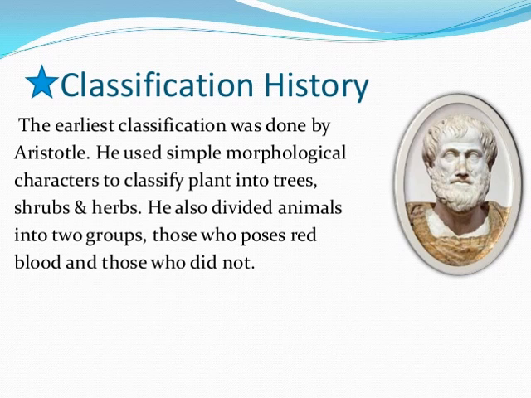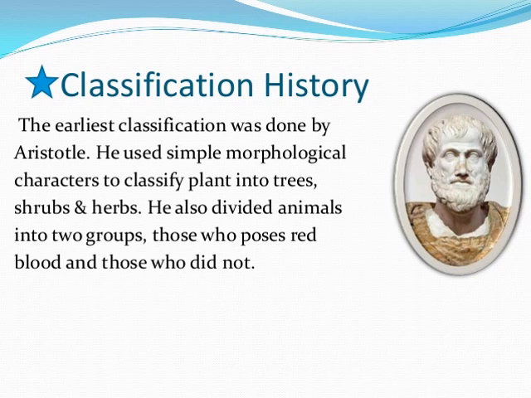Look at the history of classification: from where the earliest classification came and who gave it. This earliest classification was done by Aristotle, and he simply used some morphological characters to classify the plants. The tall ones were classified as trees, those not so tall were classified as shrubs, and those very small were classified as herbs. This was the only basis, the morphology of the plants.